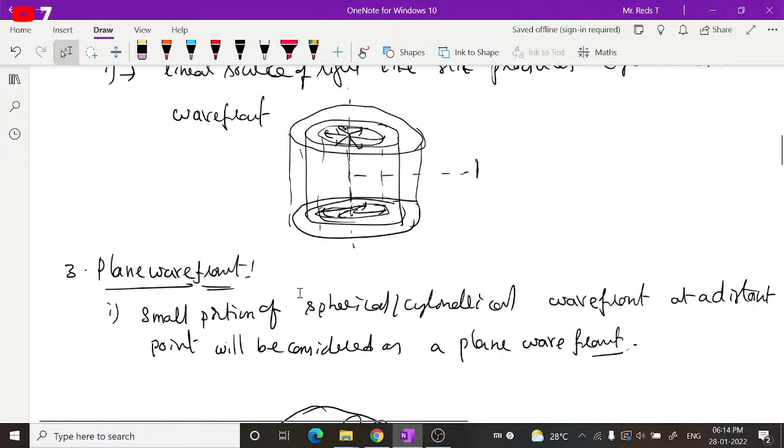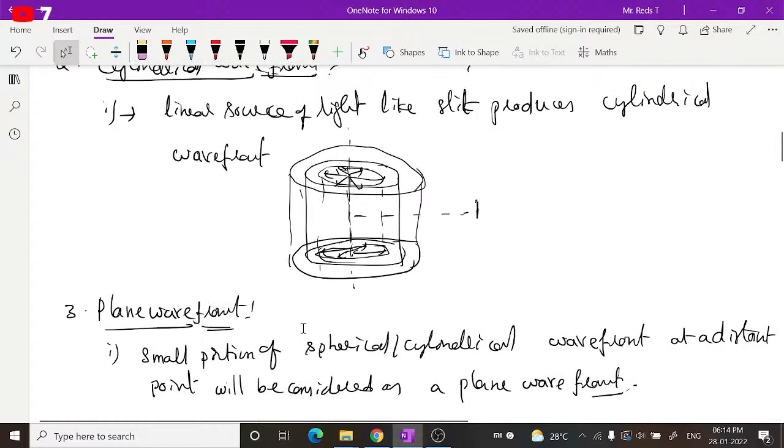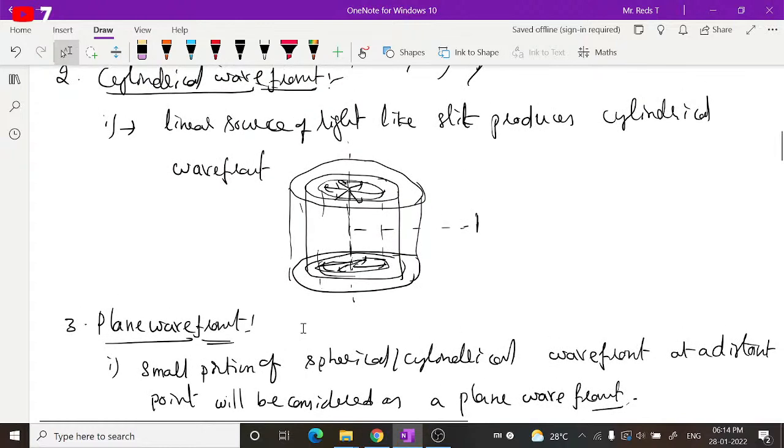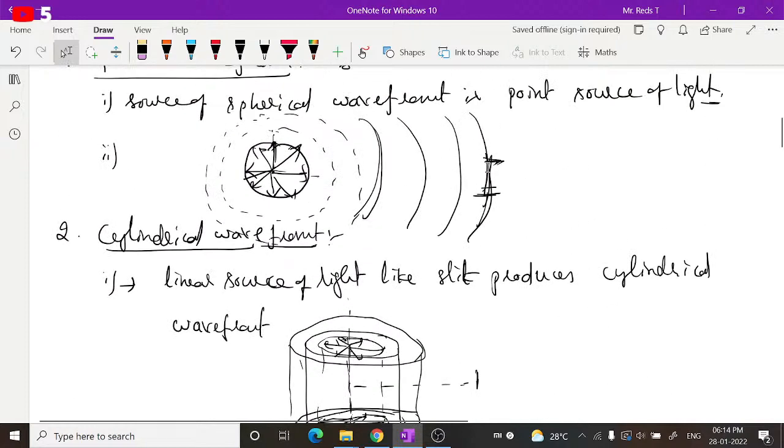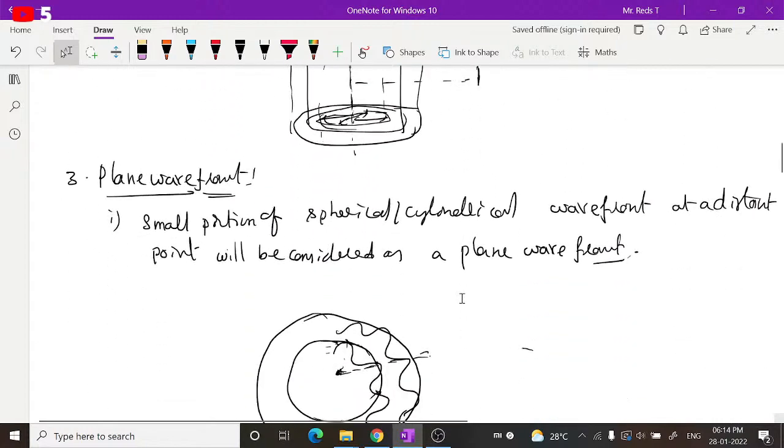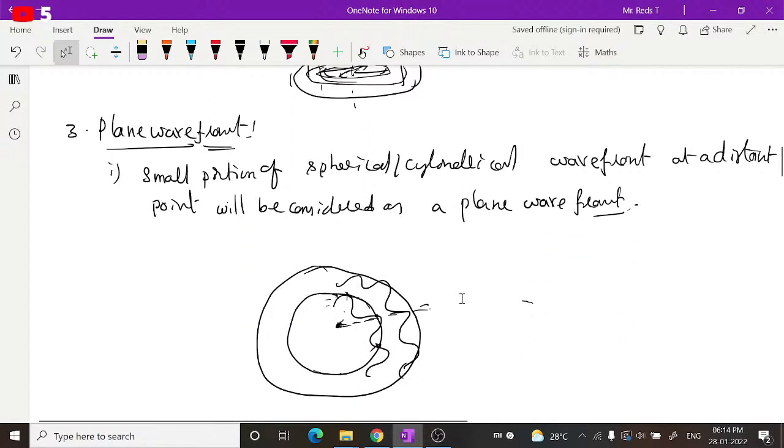Similarly, for a plane wavefront: if you go to a distant point, a small portion of a spherical or cylindrical wavefront looks like a plane wavefront. So a small portion of a spherical or cylindrical wavefront acts as the source of a plane wavefront.